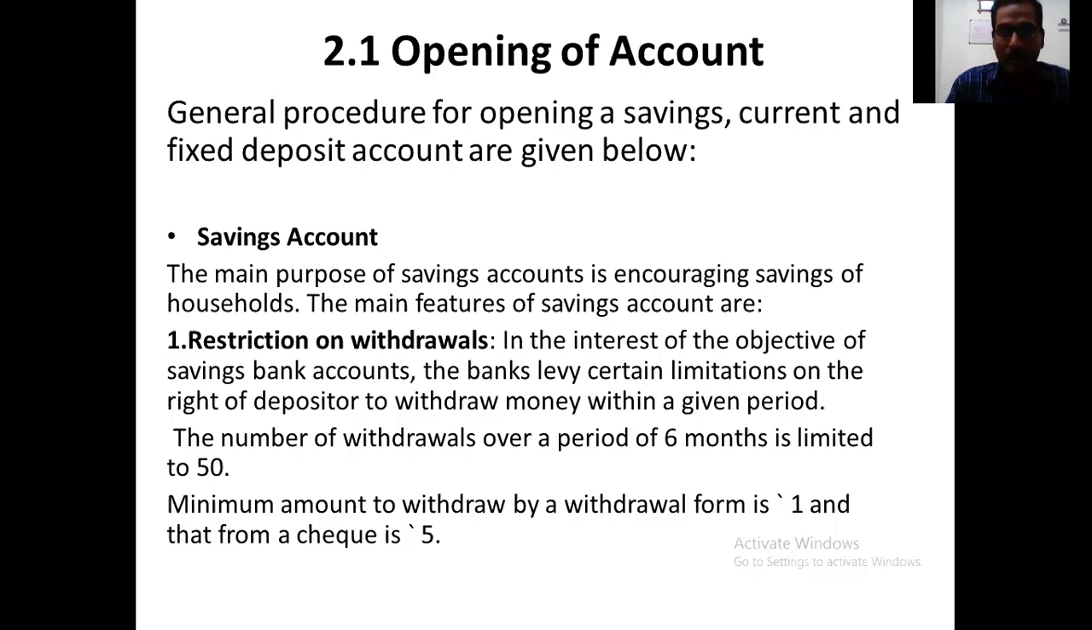The number of withdrawals over a period of 6 months is limited to 50. So in a month, the customer can only make up to about 50 withdrawals. The minimum amount to withdraw by withdrawal slip is one, and that by a check is five. So a minimum withdrawal of one. Now maybe you cannot withdraw ₹1, and now it is like a minimum of 50 rupees.